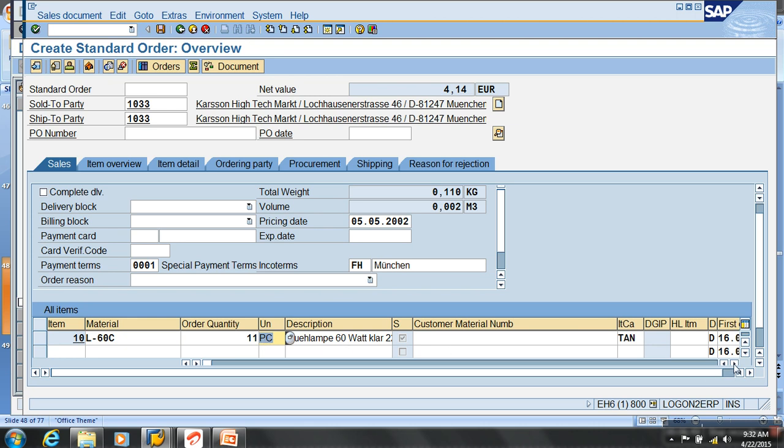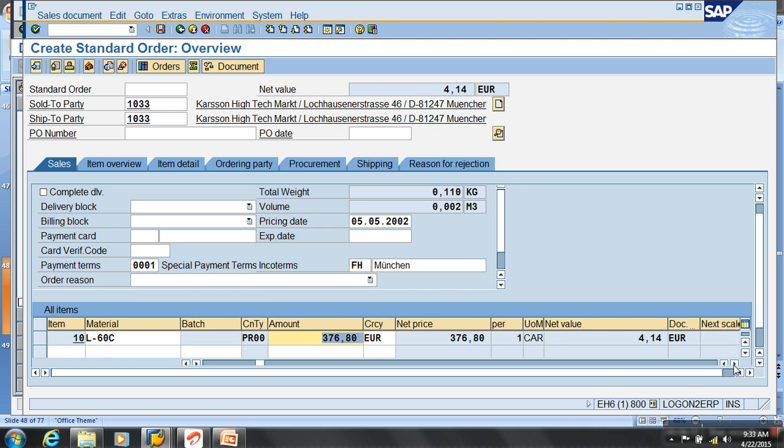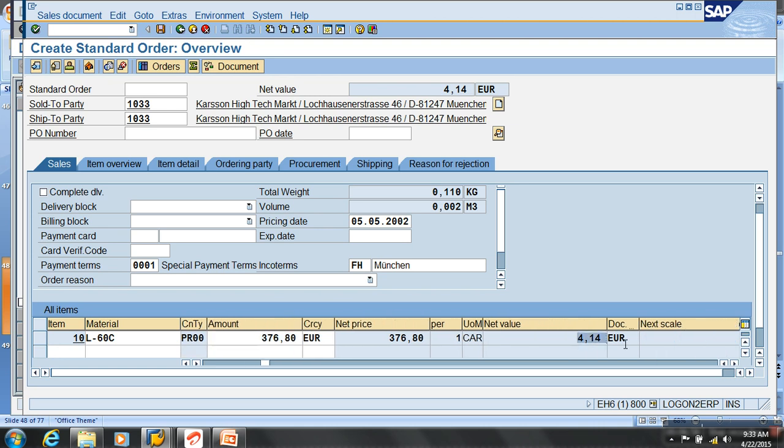And if you go to the right, you will find the details. What is the amount of this order? 378. That's 376. And what is the total value? 414. This is the total value of this item. But how many items do I have? Only one item, right? So the value of all the items is the total value of the order. Since I got only one item, it is like this.